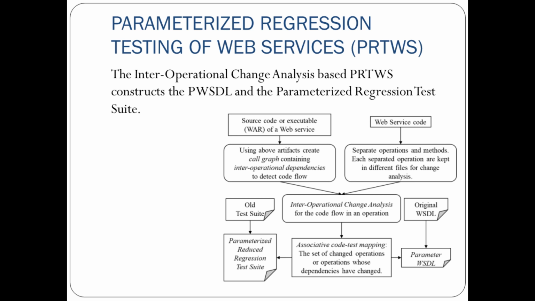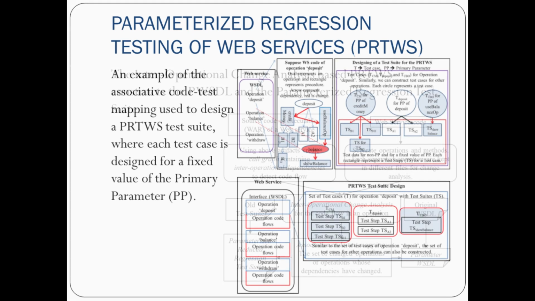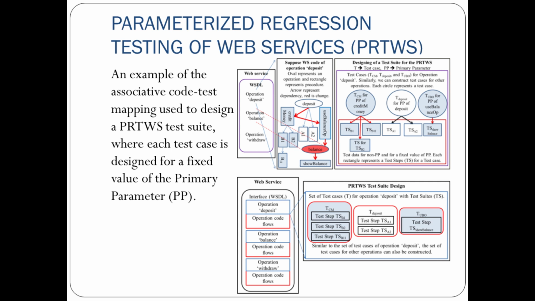And then the subset of such test cases and test suite were being selected, especially for all the changed operations and the procedures, the modified procedures. Then this was an example of doing associative code test mapping to select a parameterized regression test suite for web service testing with the help of a fixed primary parameter.